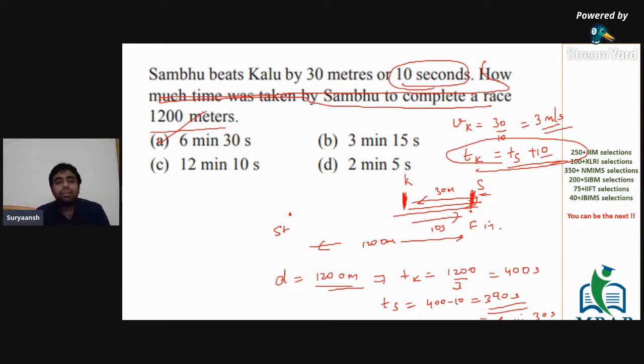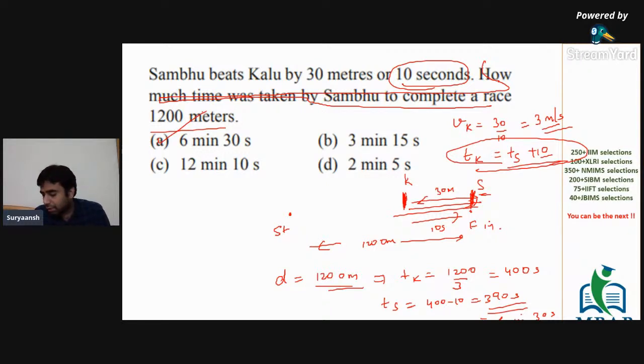I agree, Siddharth, because in this case, I can directly say that the speed of Kalu is 3 meters per second, or 30 meters by 10 seconds, which is 3 meters per second. Then just divide 1200 by 3 to get 400, and then say 10 seconds less for Sambhu. That would be 390 seconds.